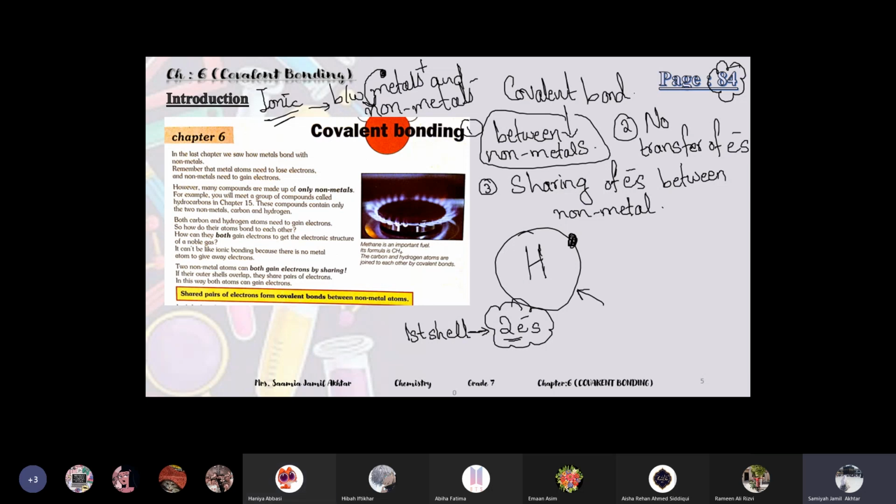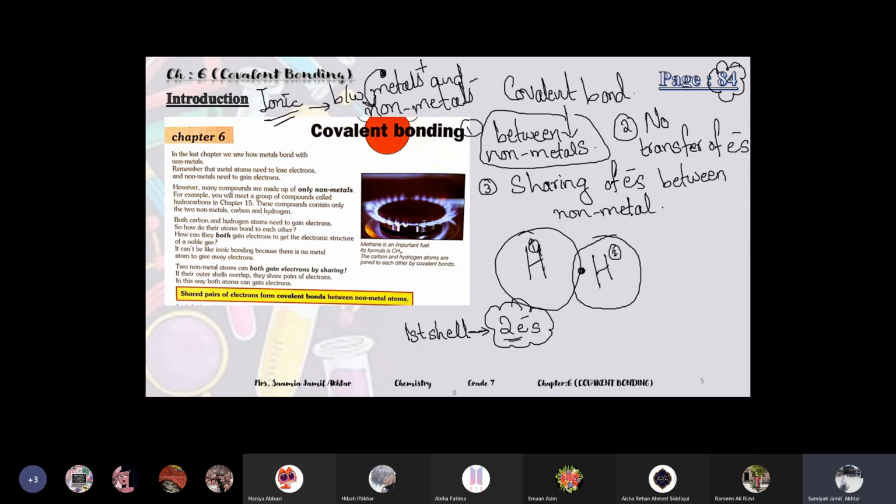So what will happen here? One more hydrogen will come close. Their shells will overlap like this, and they will share the electrons. For the first hydrogen, this is the electron.